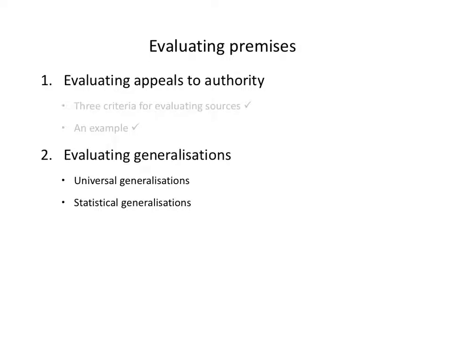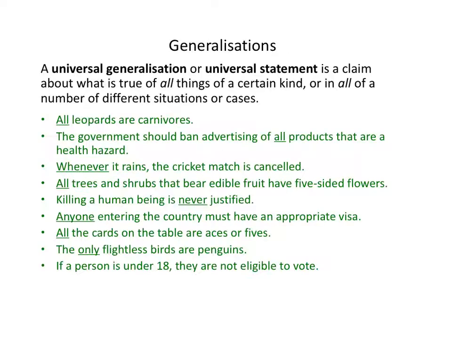Okay, we're going to talk now about premises that make a general claim of some kind and how to evaluate them. So we'll start by talking about universal generalizations or universal claims or statements. Those are claims about what is true of all things of a certain kind or in all of a number of different situations. So here are some examples.